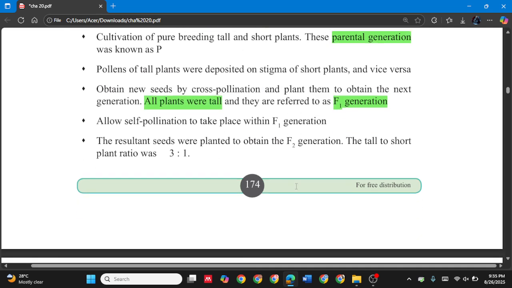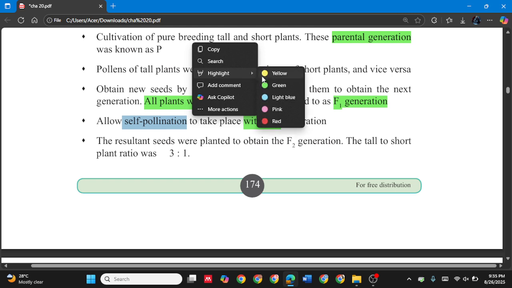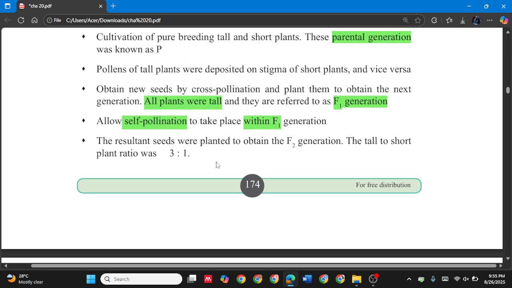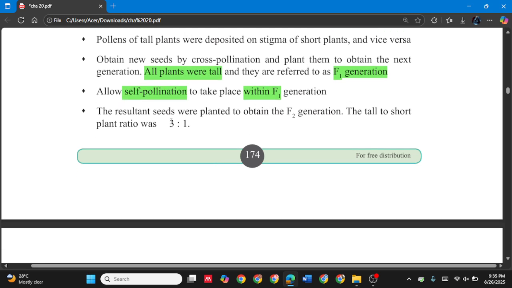Allow self-pollination to take place within F1. What is the purpose? They allow the F1 generation to self-pollinate, and we are going to check the ratio after the self-pollination. The resultant seeds were planted to obtain the F2 generation.